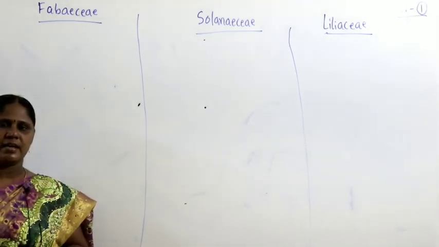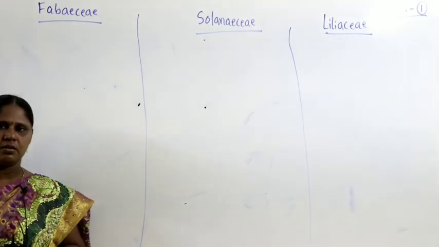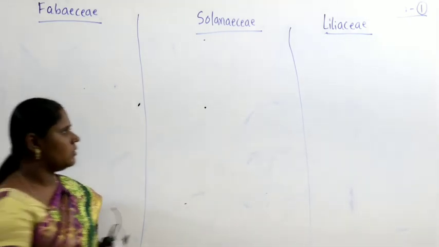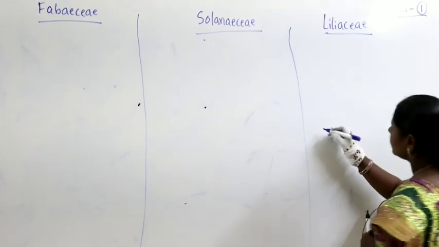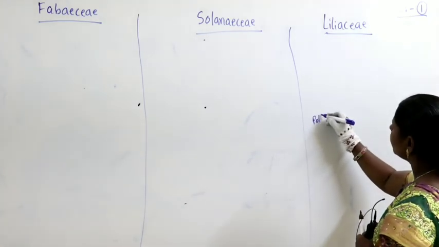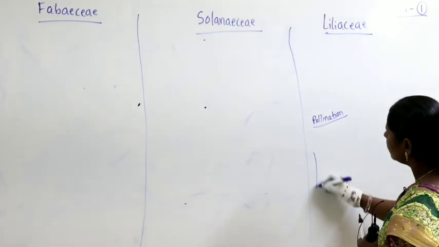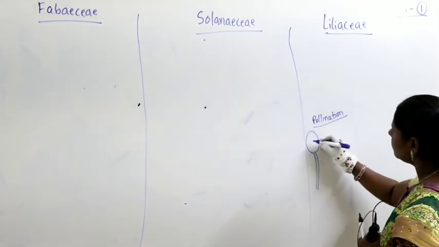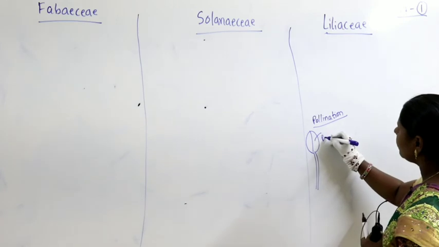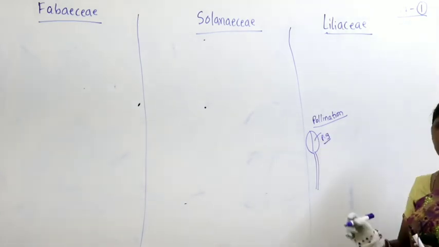Pollen grain gets transferred from the anther to the stigma. So for the last class we studied about pollination. When you take the pollination here, this is nothing but anther. From anther what we get is nothing but a pollen grain.